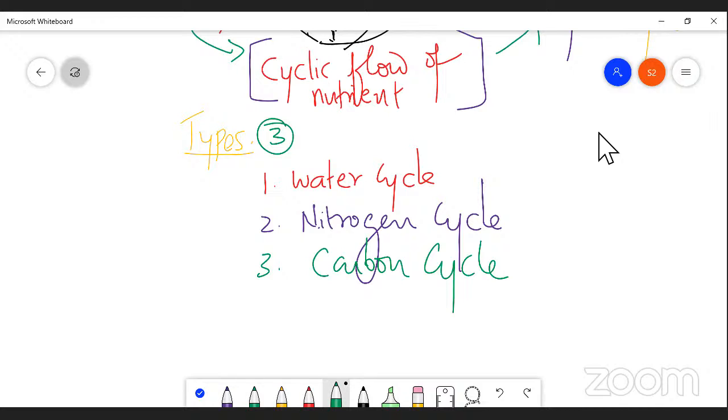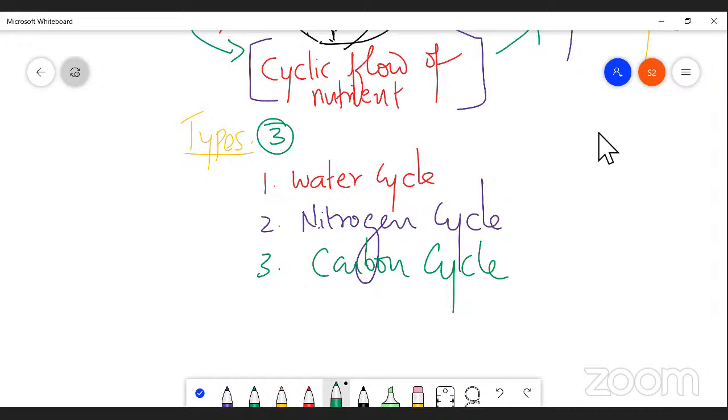A nitrogen cycle is the flow of nitrogen from living to non-living, right? If it is an organism or a living system, nitrogen is utilized for various purposes at cellular level, right? After death of every organism, it is going to be decomposed and cycled to the environmental condition. I mean, the flow of nutrients from the decayed matter, which is finally deposited to the soil, right? This is called a nitrogen cycle.